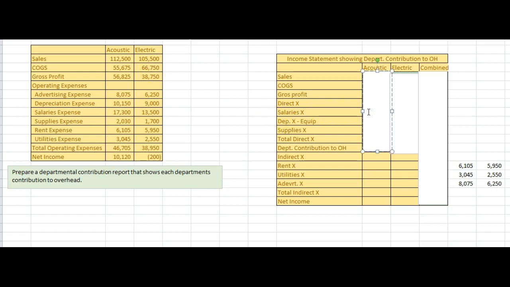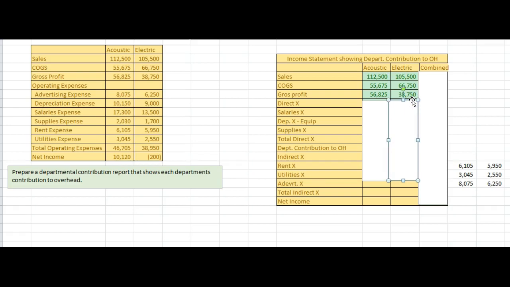So acoustical, we are selling, and let's just separate them out so we know. We have sales of $5,000. We have cost of goods sold of $55,000, and we have a gross of $56,000. Same thing, we can just copy that down here.